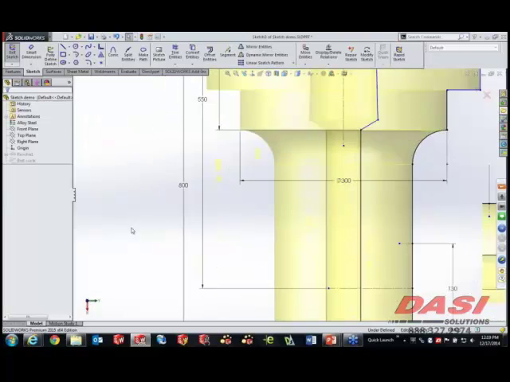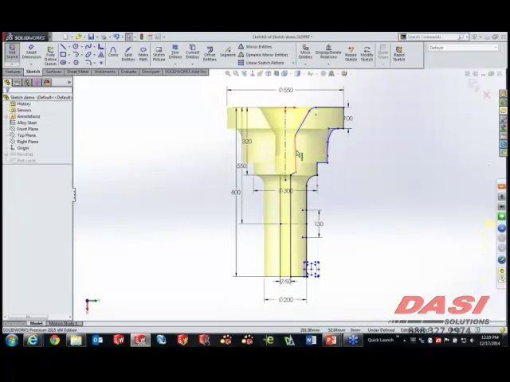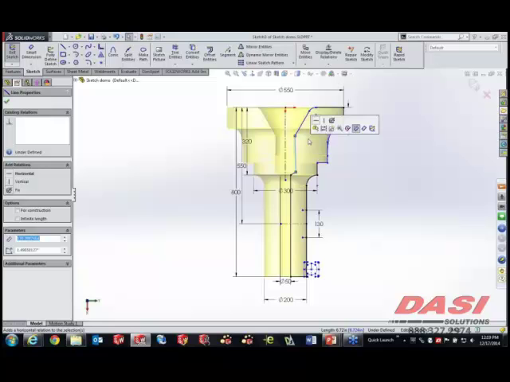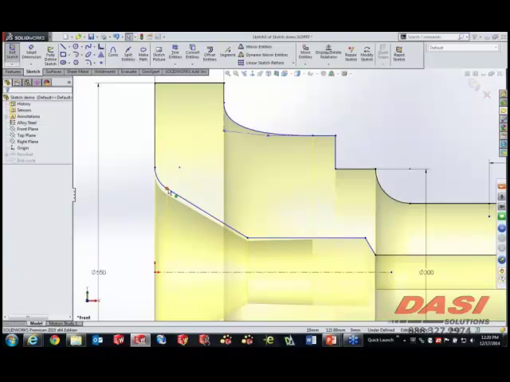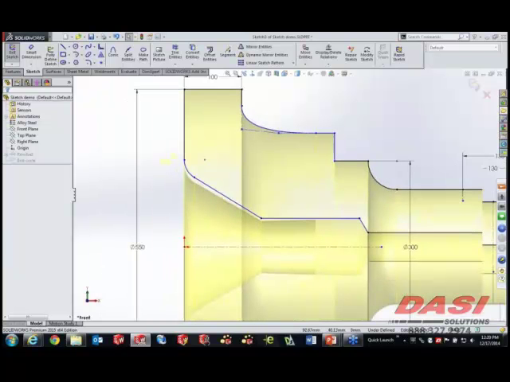Now you always got to keep an eye on the origin, because even though it's horizontal on the screen, it doesn't mean we're not looking at this sketch on its side. And if we were looking at it on its side, then that would actually indicate a horizontal, even though we're physically looking at it as vertical. So don't underestimate the power of that feature walking us through the orientation.